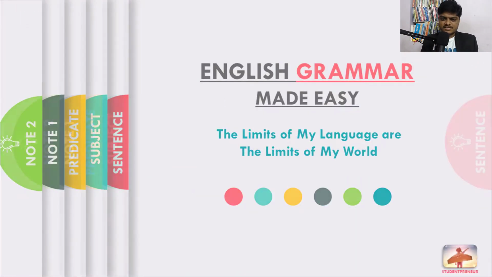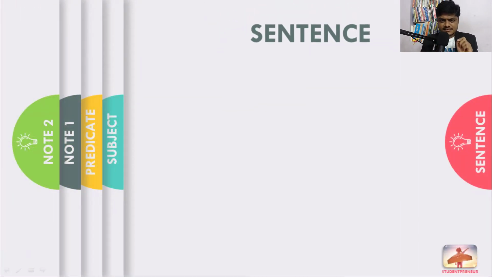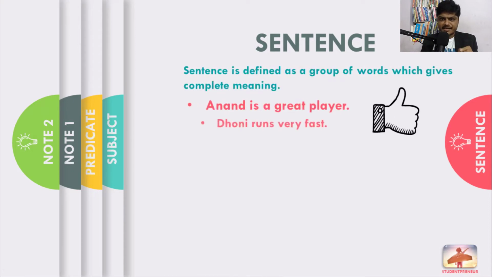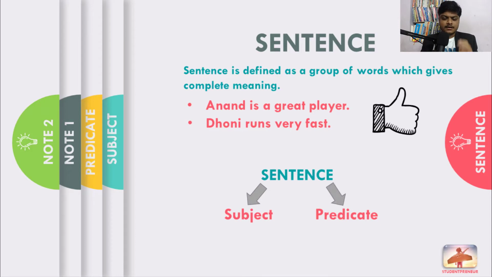First of all, what is a sentence? Sentence is nothing but a group of words which gives complete meaning. For example, Anand is a great player. Dhoni runs very fast. Sentence has subject and predicate.